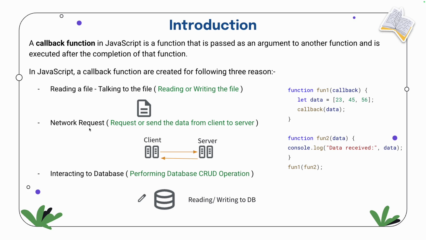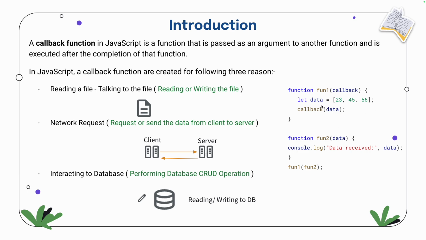One more, network request. Network request means you are on the client side, front end, browser side, and you want some data from the database. So you will send a request to the server, the server will send it to the database, the database will return to the server, and the server will return to you. Then you will display it on the UI. So it's a time-taking process, and that is the reason we need callback functions. Another is interacting with a database, that is also a callback function. So these are all the places where a callback function is required. Got it?